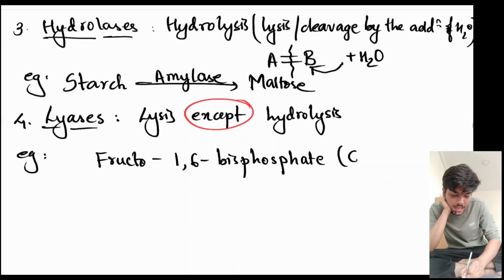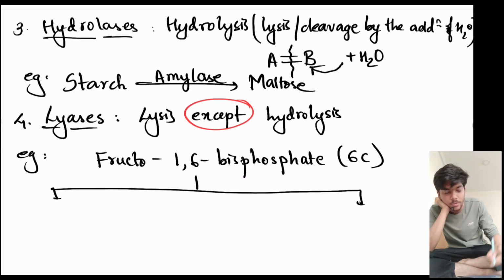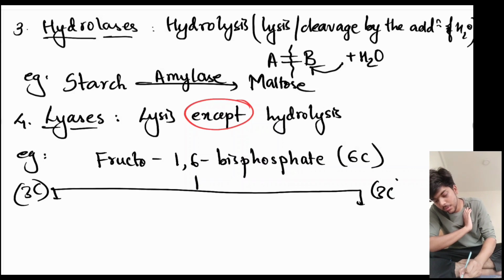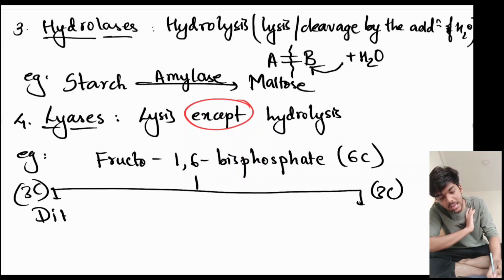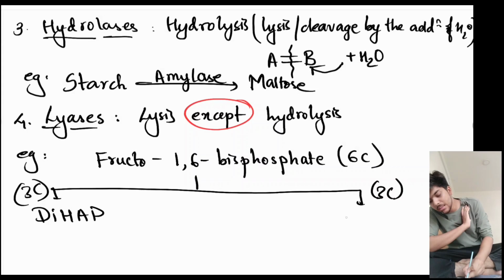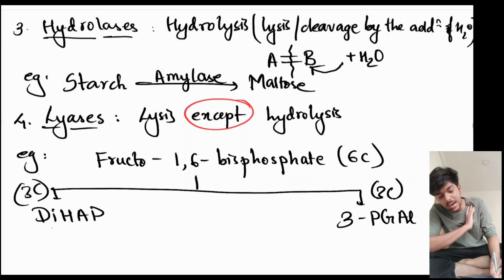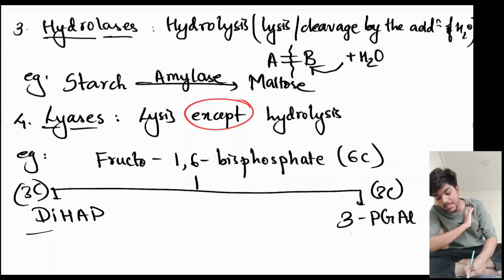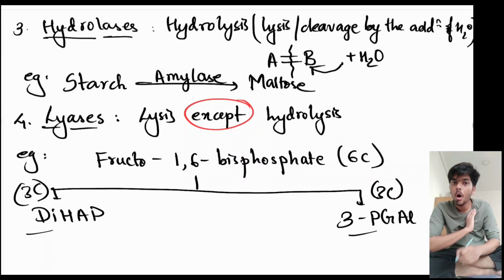This is made up of 6 carbon. Fructose 1,6 bisphosphate gets broken down into 2 3-carbon molecules. One is DHAP, that is dihydroxyacetone phosphate, and the other is 3-phosphoglyceraldehyde. This right here is a triose sugar, which is a ketone because it contains a ketone group, and this right here is your aldehyde sugar, which is a triose aldehyde sugar because it contains an aldehyde group.